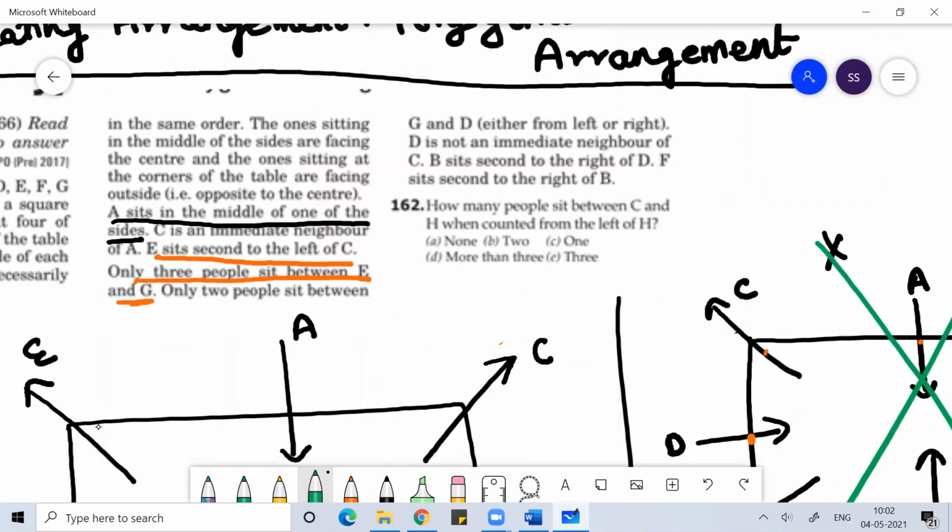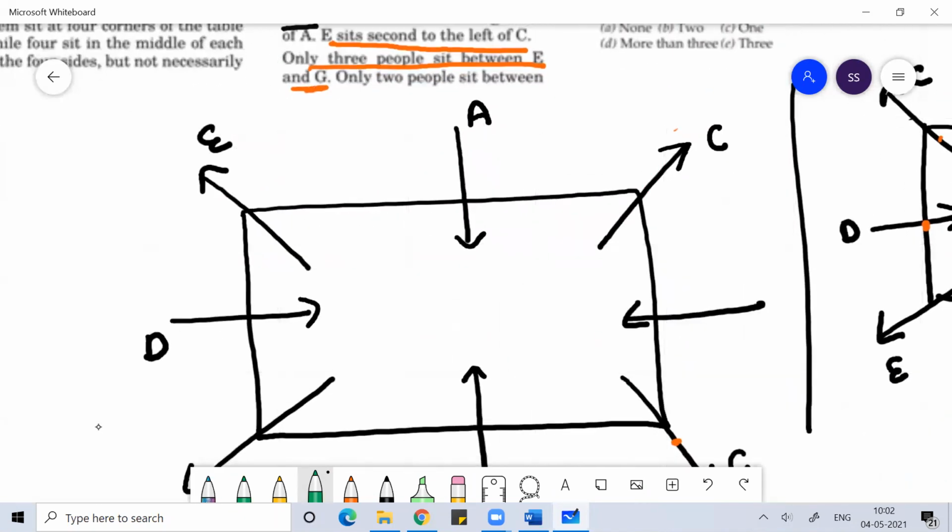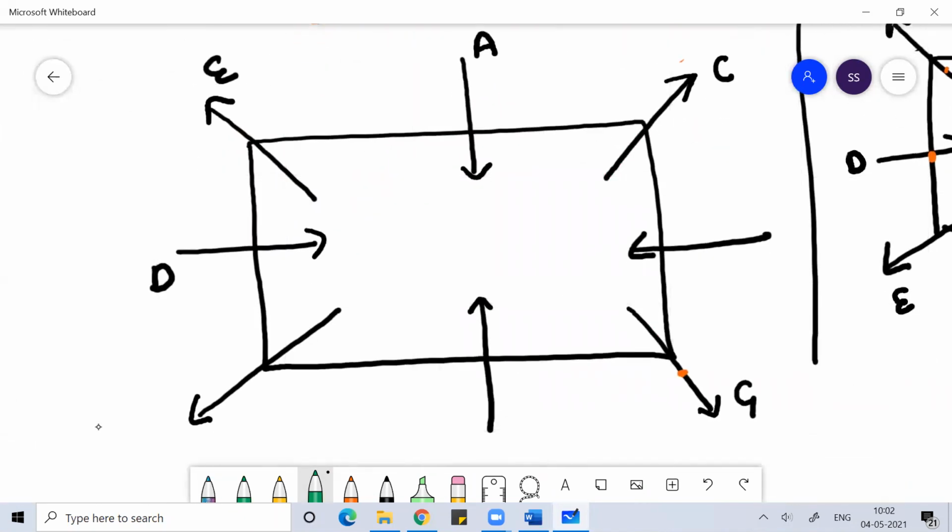Then B sits second to the right of D. Second to the right. So if you are facing center, then this is your left. This is your right.